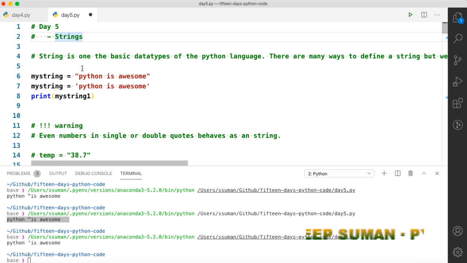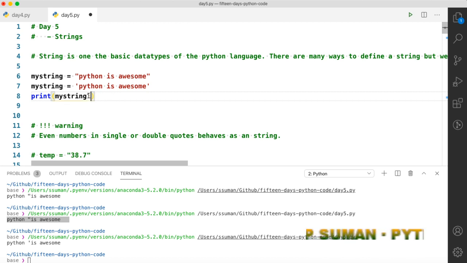So let's start with the string. We have seen that we can make a string by writing normal English in double quotes. You can use other characters as well in double quotes to make a string, but we can even use single quotes to make a string.